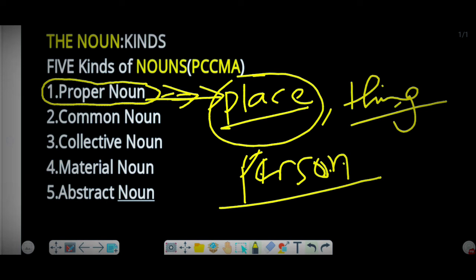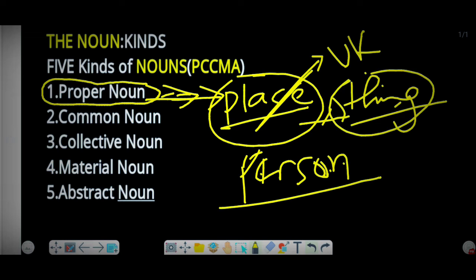In a proper noun, the particular place can be, again I say, maybe UK or any other name of a particular place. The second is the name of a particular thing, which, as I told you just before, can be pen, pencil, paper, and so on, which you can see around you.